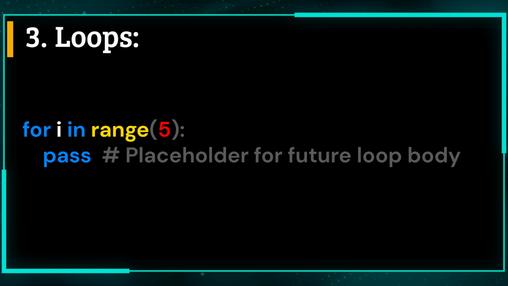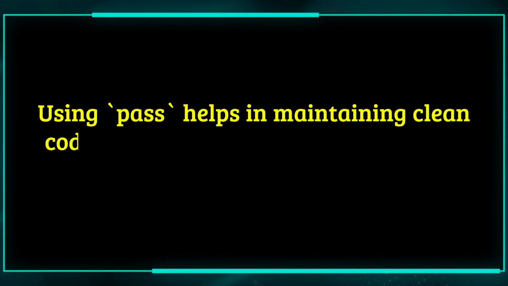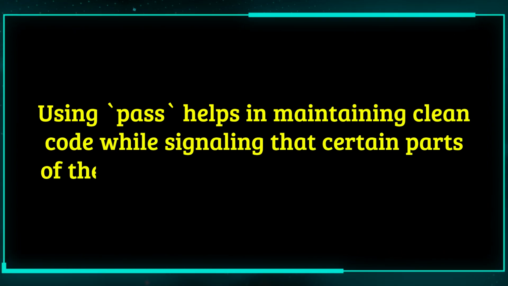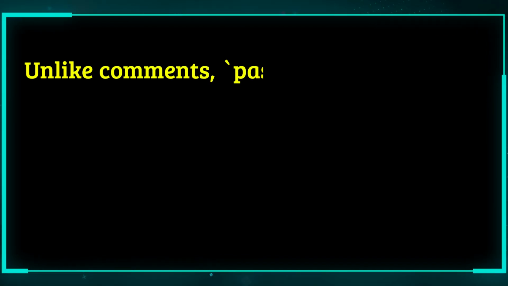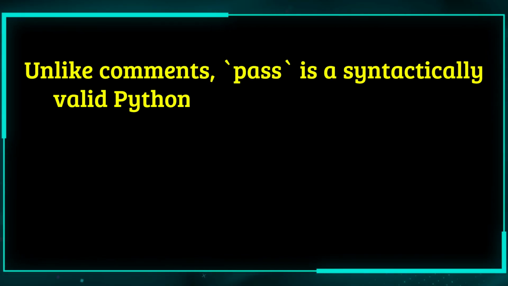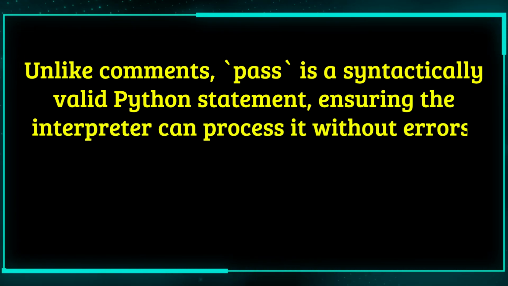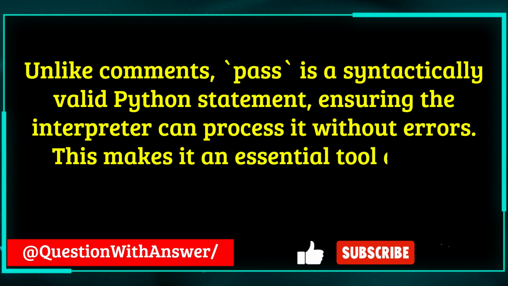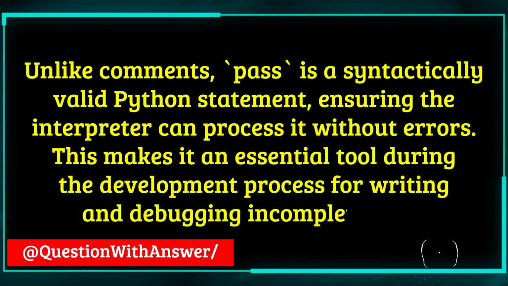3. Loops. It can be used in loops as a placeholder while the logic is being developed. Using pass helps in maintaining clean code while signaling that certain parts of the code are intentionally left empty. Unlike comments, pass is a syntactically valid Python statement, ensuring the interpreter can process it without errors. This makes it an essential tool during the development process for writing and debugging incomplete code.